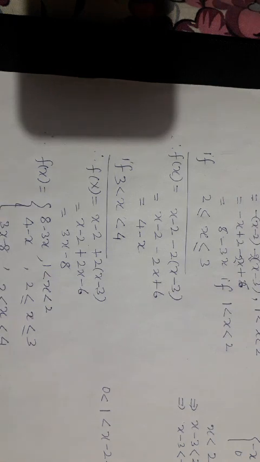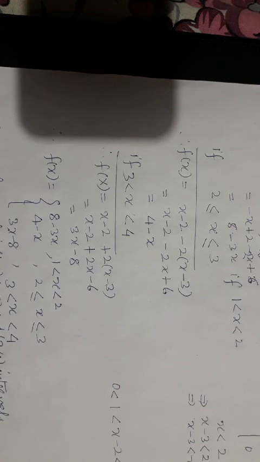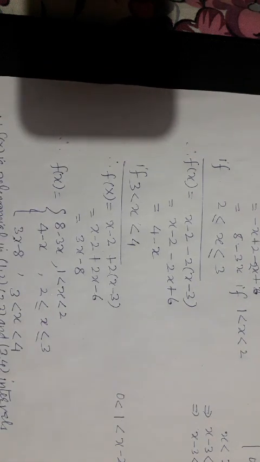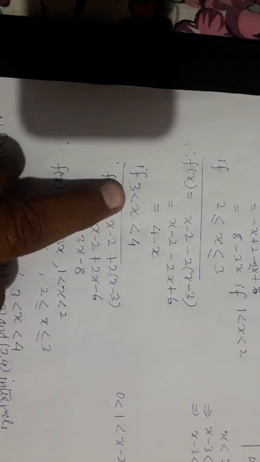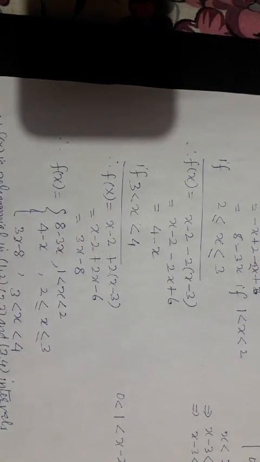If x lies between 3 and 4, then what will be f of x? x minus 3 is positive, so this will be positive. From x greater than 3, subtracting 2 from both sides, 1 is less than x minus 2, so x minus 2 will be greater than 1, greater than 0.